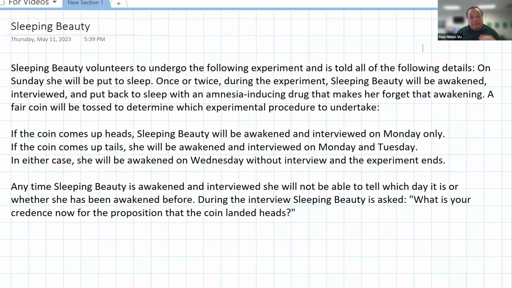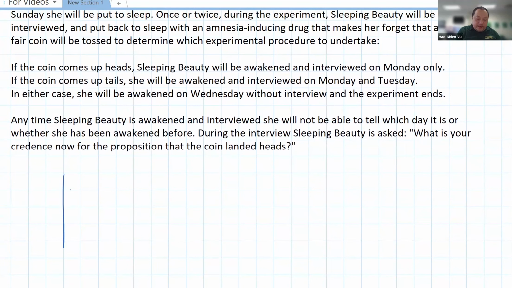On Sunday, she will be put to sleep. Once or twice during the experiment, Sleeping Beauty will be awakened, interviewed, and put back to sleep with an amnesia-inducing drug that makes her forget that awakening. A fair coin will be tossed to determine which experimental procedure to undertake. If the coin comes up heads, Sleeping Beauty will be awakened and interviewed on Monday only. If the coin comes up tails, she will be awakened and interviewed on Monday and Tuesday. In either case, she will be awakened on Wednesday without interview, and the experiment ends.